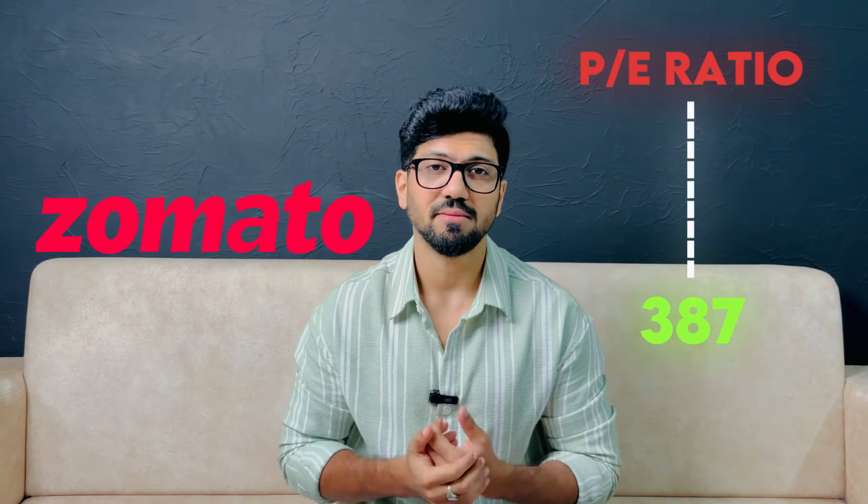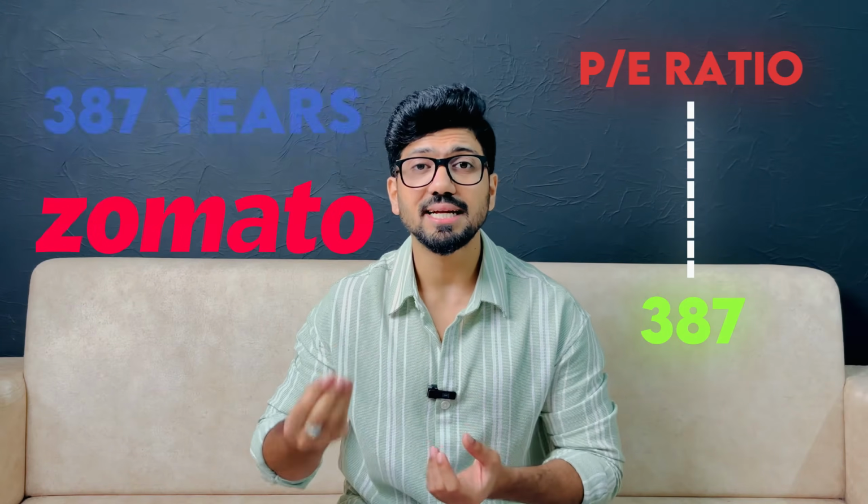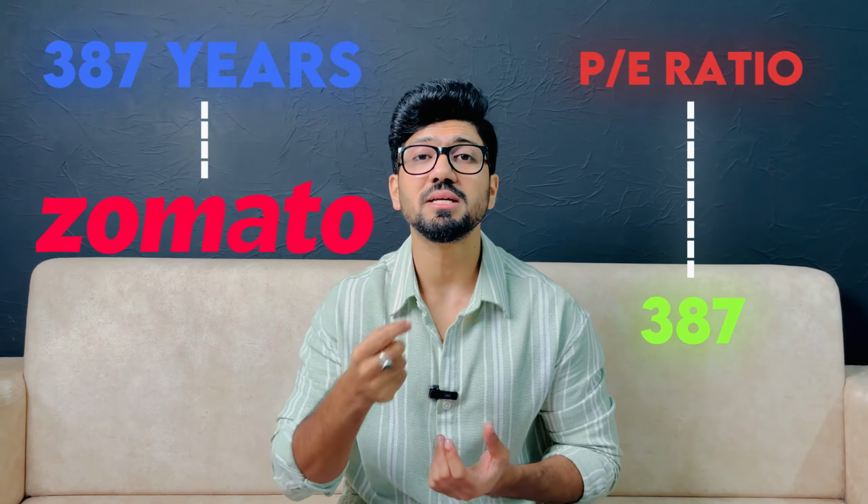Now let's tie it back to Zomato. In the beginning, I said the PE ratio of Zomato is 387, and that basically means it will take 387 years for Zomato to earn the money that you invest in it.